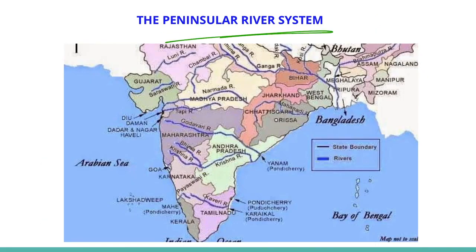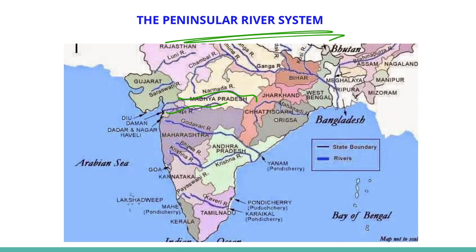The peninsular river system. The peninsular drainage system is older than the Himalayan, which is evident from the broad, largely graded shallow valleys and the maturity of the rivers. The Western Ghats, which run close to the western coast, act as a water divide between the major peninsular rivers, which discharge their water in the Bay of Bengal, and small rivulets joining the Arabian Sea. Most of the major peninsular rivers flow from west to east, except Narmada and the Tapi.